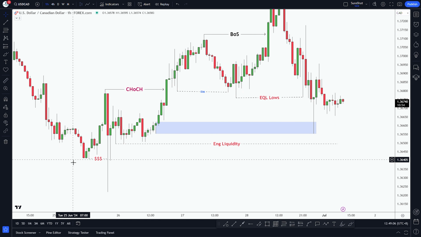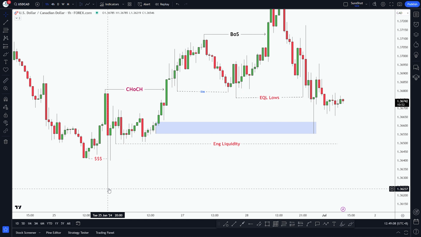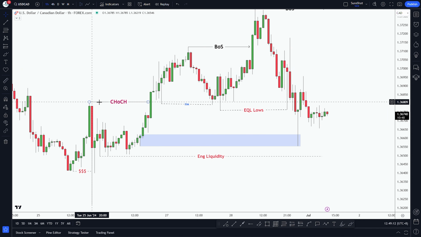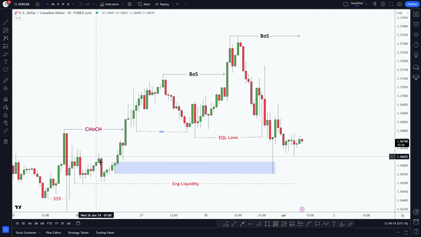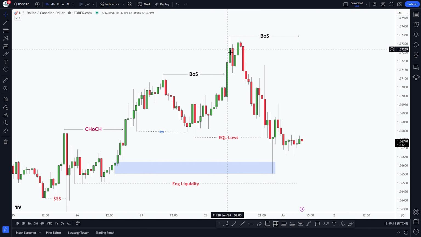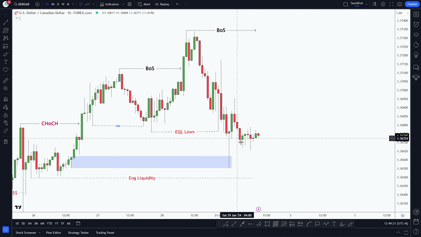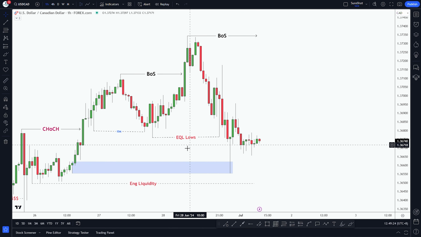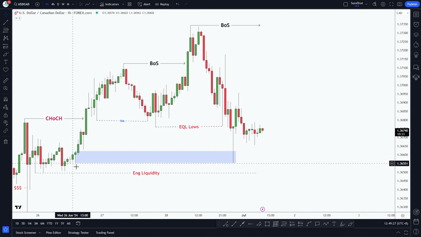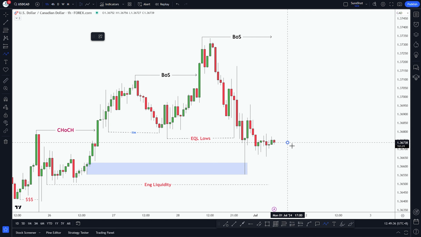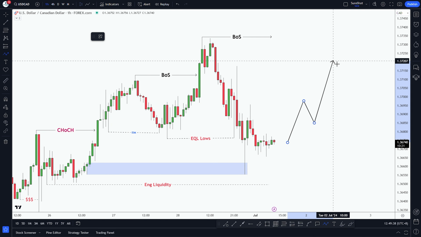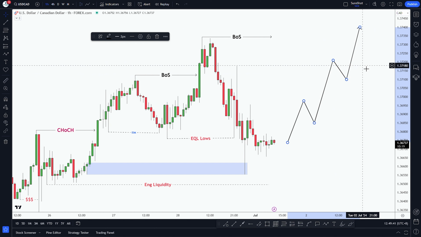Last week we noticed that the market took out this liquidity and gave a huge rejection. And afterward the market changed its character to bullish and continued making higher highs and higher lows. Last Friday we got a huge bearish move, sweeping out these equal low liquidity and mitigating this order block. So now we're expecting the bullish continuation move from this point and eventually a break of the swing high.